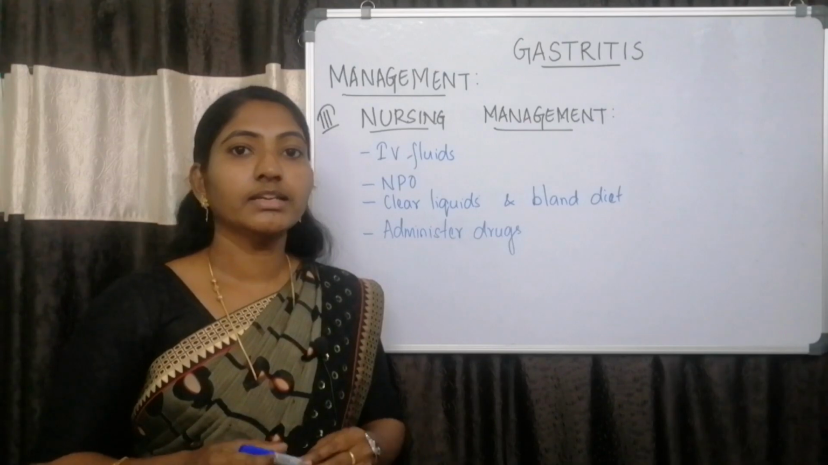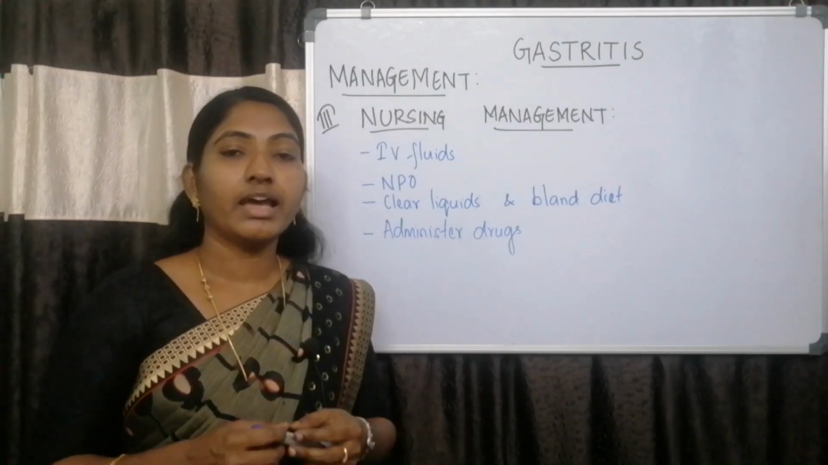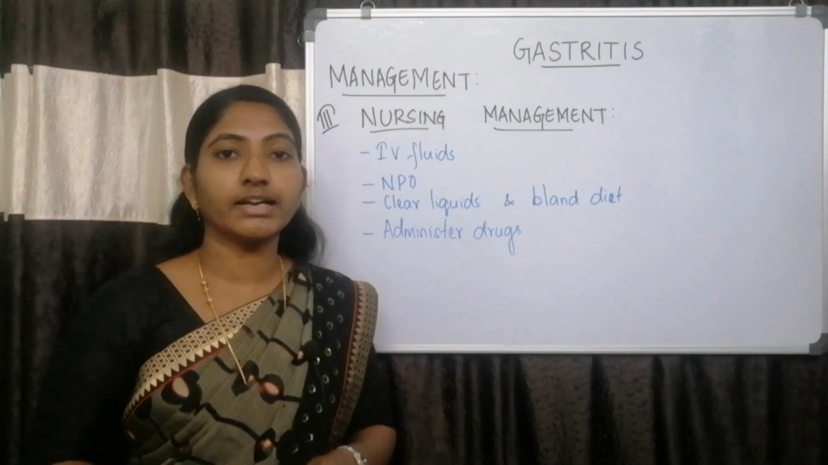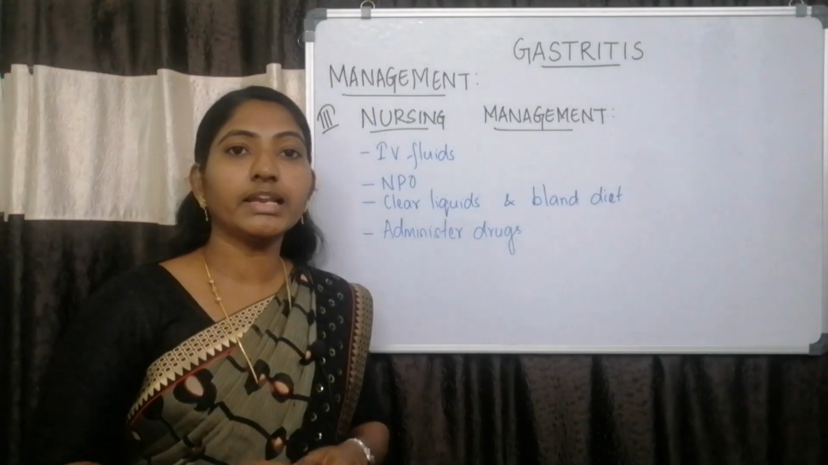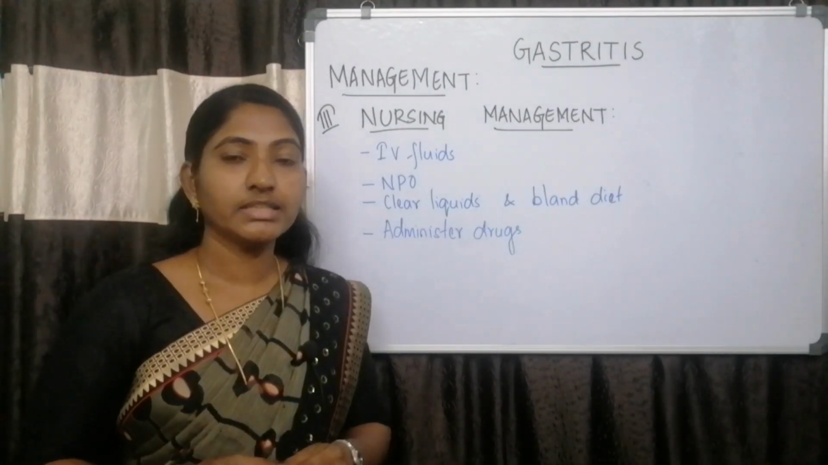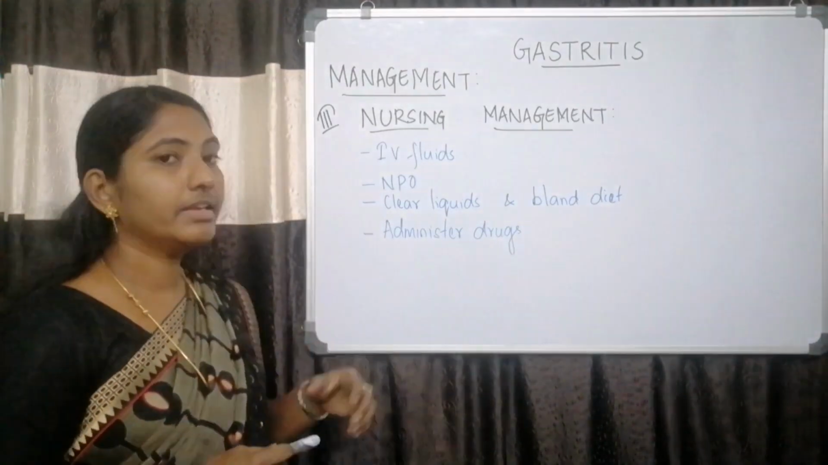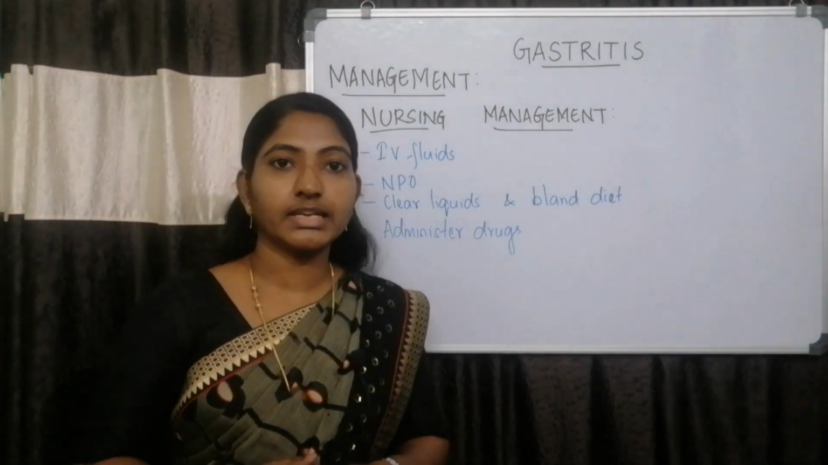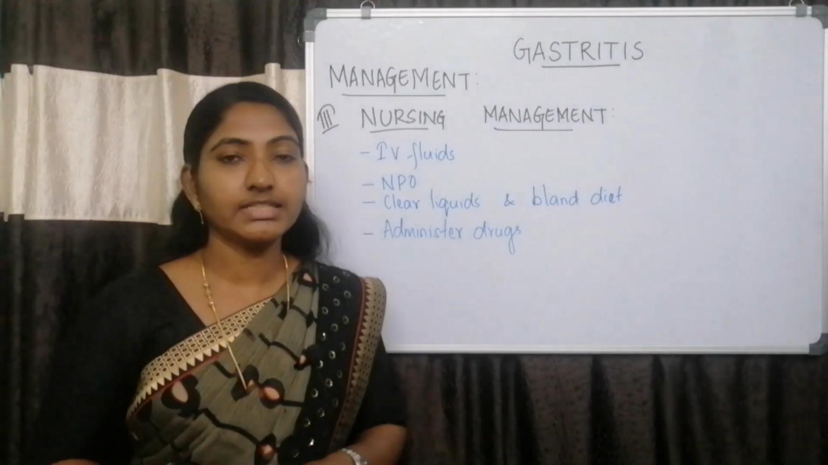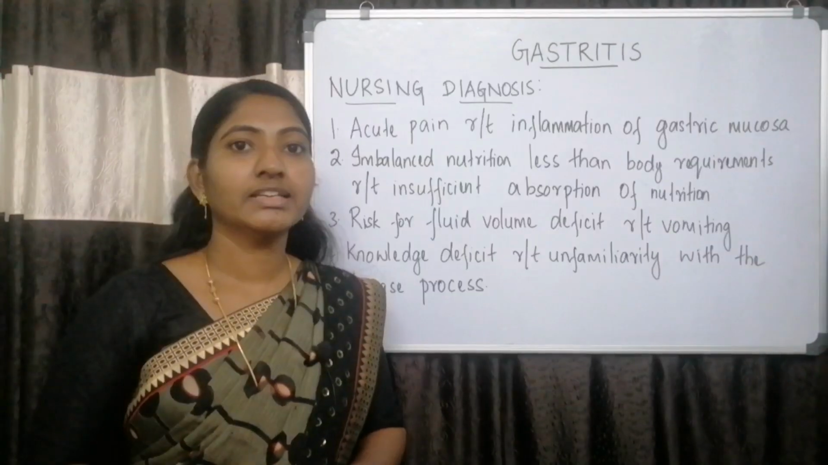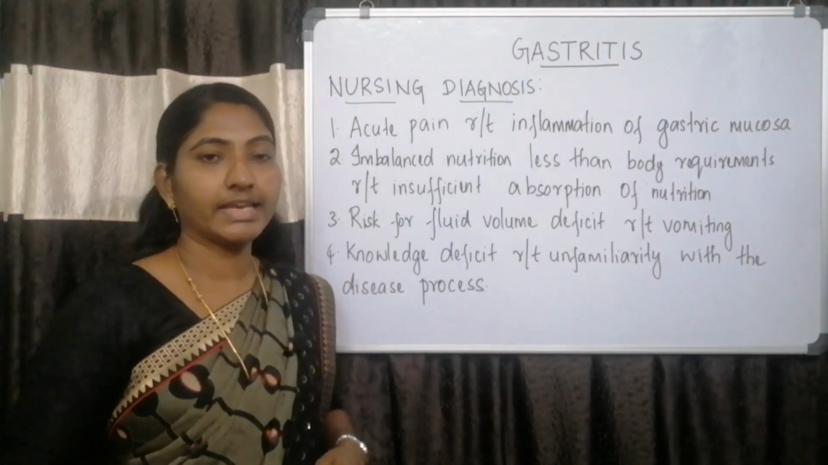NPO is maintained to identify if there is hemorrhage in the gastric mucosa and also to remove the gastric contents from the stomach. And then we have to give clear liquids and bland diet for patients recovering from acute gastritis. And then we have to administer drugs like pain medications and anti-ulcer drugs to treat gastritis as ordered by the physician.